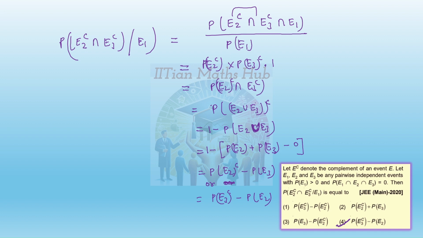So let's go for this one also, because we already know the concept of pairwise independency. In that I didn't use that. All right, let's go for the next then.